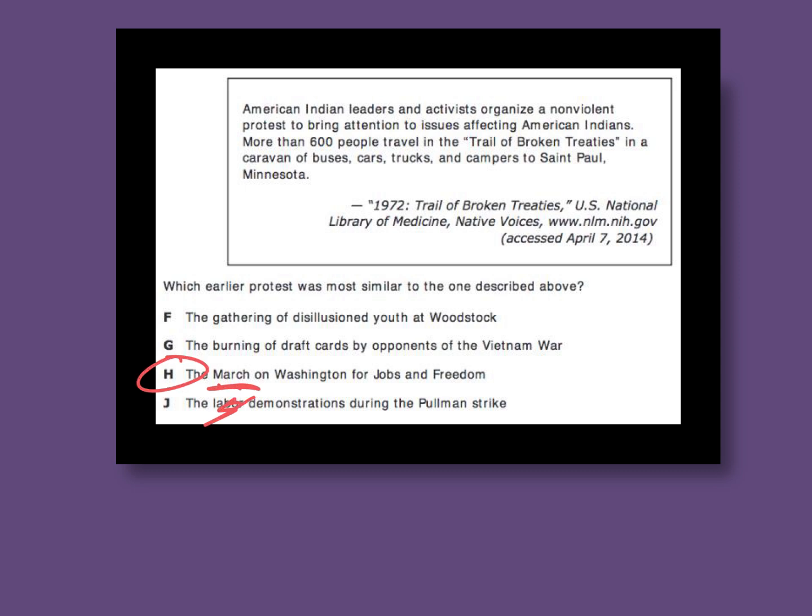It's not labor, so you cross that out. It's not burning draft cards to Vietnam War. That's actually in the second half of this. This is a STAAR question, which is given to you at the end of the year. This isn't the best one, but the answer is H.